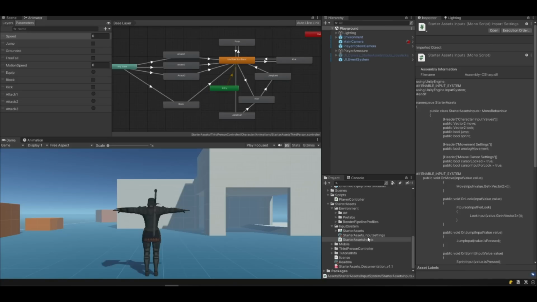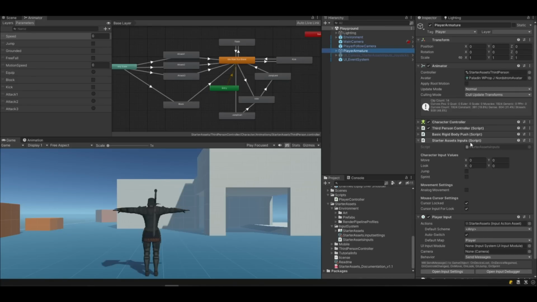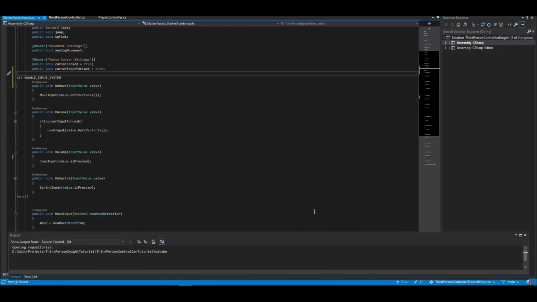To prevent the character from jumping while blocking, attacking, or kicking, we need to change some code in the starter asset's set inputs.